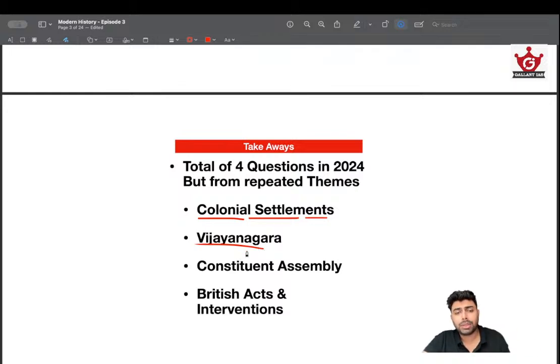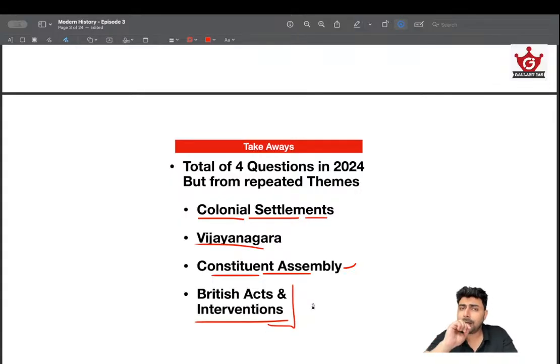So that's very important. Then Constituent Assembly. Of late, the Constituent Assembly is gathering more momentum, and it is mostly linked with the Cripps Mission and other missions also. But the core idea revolves around the Constituent Assembly only. A very factual question was asked in 2024 about the Constituent Assembly, which is a slight deviation from the usual trend. And of course, British Acts and Intervention, mainly the Charter Acts, the 1909 Act, 1919 Act and 1935 Act, along with their land reforms, land revenue systems, etc. So these still remain important.